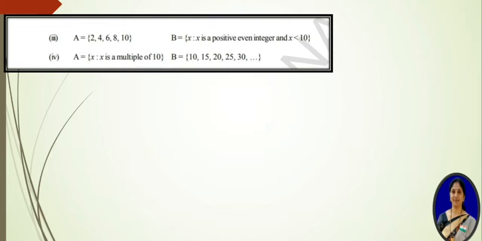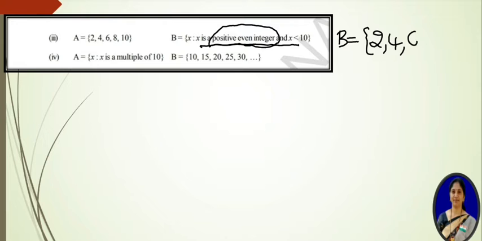Here, A is equal to {2, 4, 6, 8, 10} and B is {x : x is a positive even integer and x less than 10}. So this is set builder form. First, we have to write the roster form for this set. So B is equal to, we have to write the positive even integers. We know that even integers are 2, 4, 6, 8, 10 like that. But here we have to consider less than 10. Less than 10 means no need to take 10. So after 6 we get 8, and after 8 comes 10. So don't take 10 because it is less than 10.